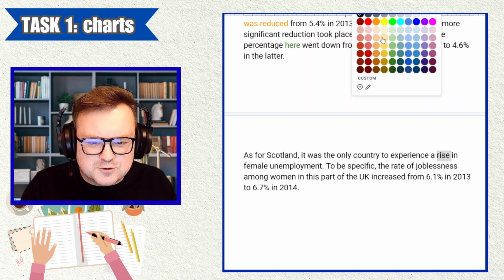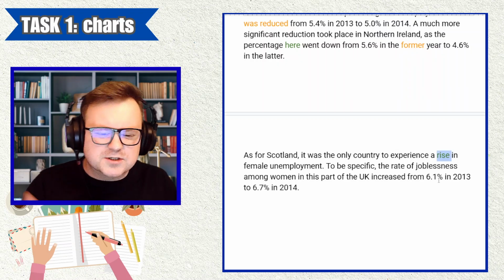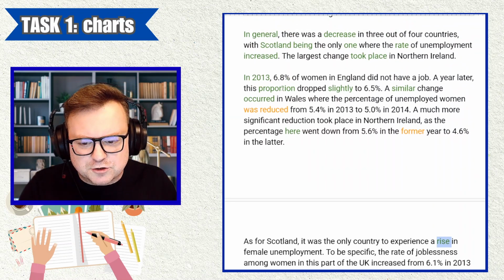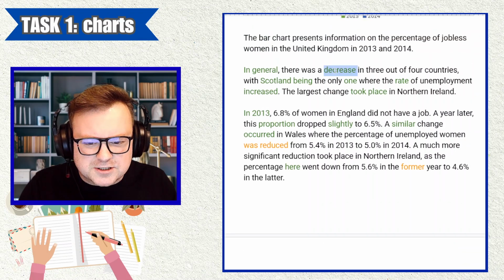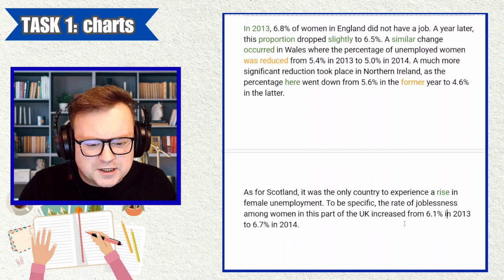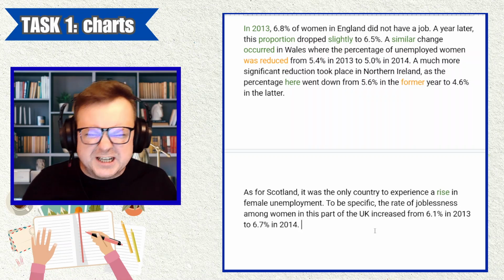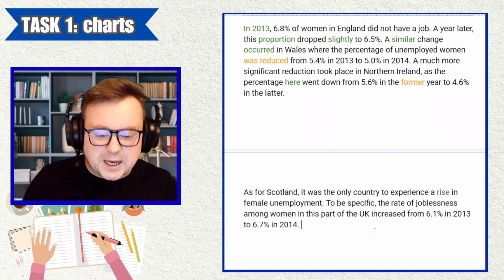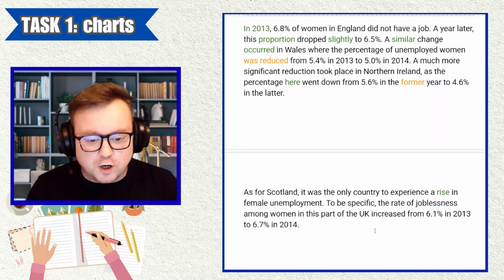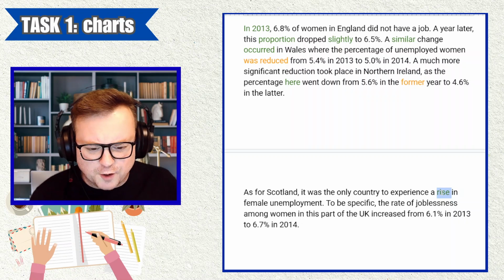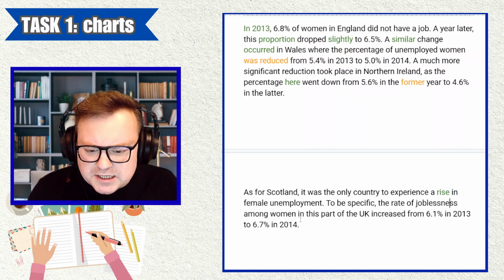The candidate does use nominalization. Good. So instead of "rise" as a verb, he uses "rise" as a noun. Instead of "decrease" as a verb, the candidate earlier uses "decrease" as a noun. This is common in academic writing. It's called nominalization: using nouns instead of verbs. Very, very common in academic writing. "A rise in female unemployment."